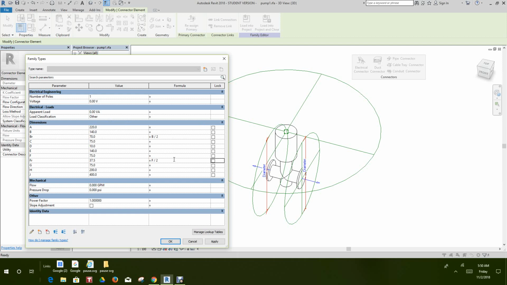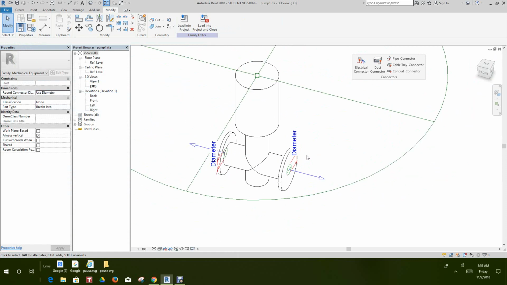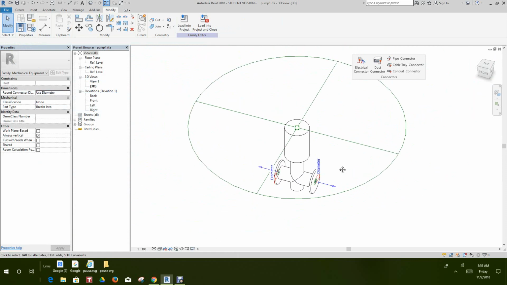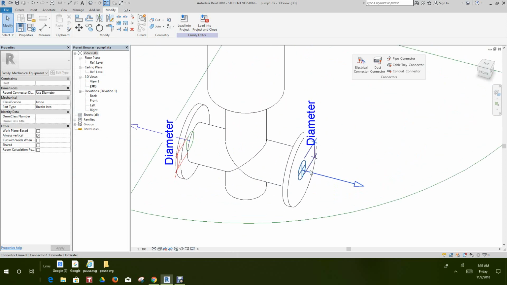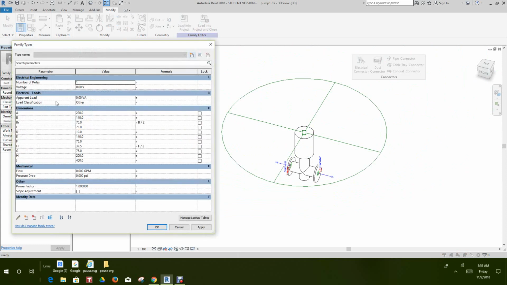Now, let's finish this guy up. Let's apply this. Say okay. You see the size of the pipe connectors change size. So now we can go back into our family types and we can enter data now.